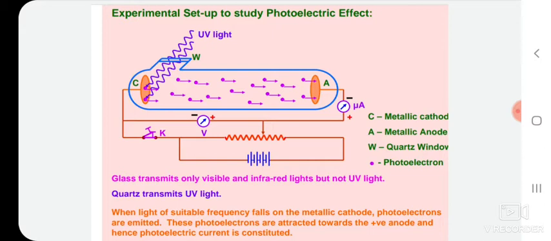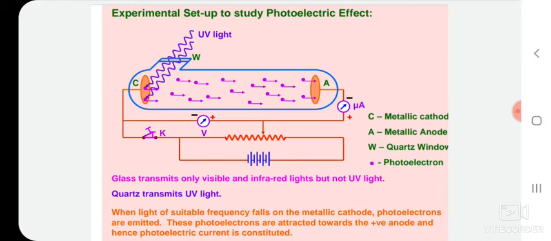Suppose that we now reverse the potential difference between the electrodes so that the target material is now connected with the positive terminal of a battery, and then we slowly increase the voltage.